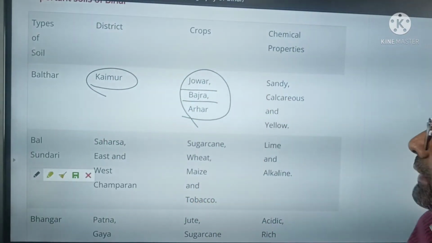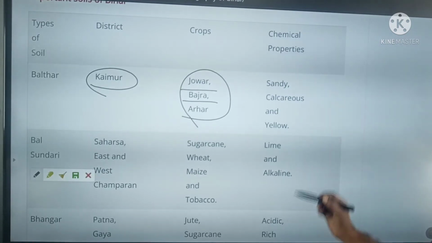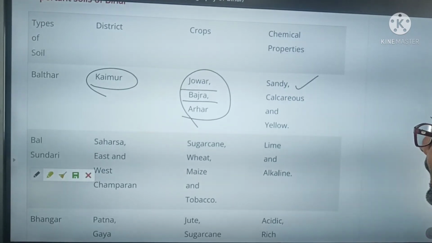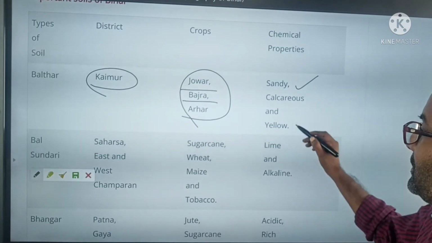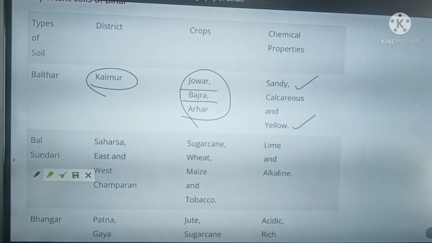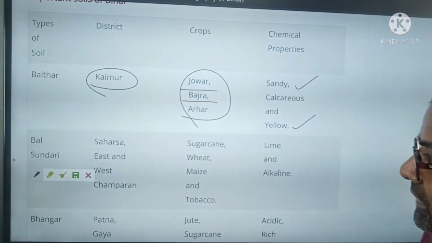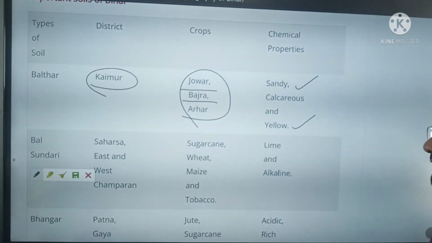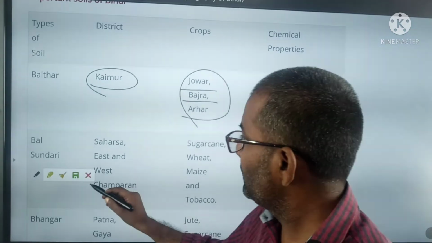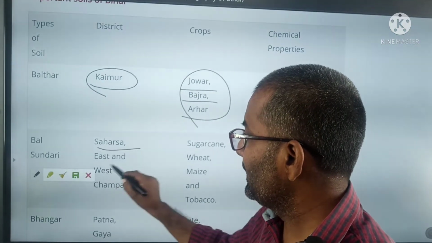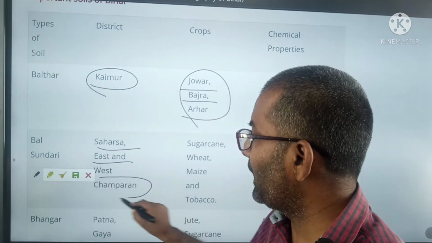It supports Jowar, Bajra and Arhar, and its chemical properties are sandy, calcareous and yellow in color. Next is Balsundri soil, found in Saharsa and East and West Champaran.